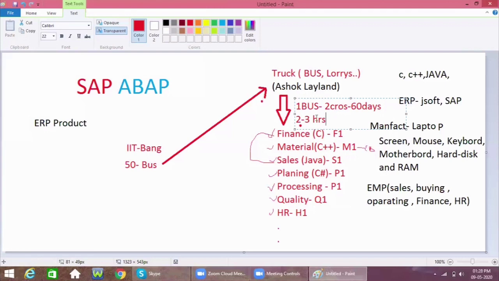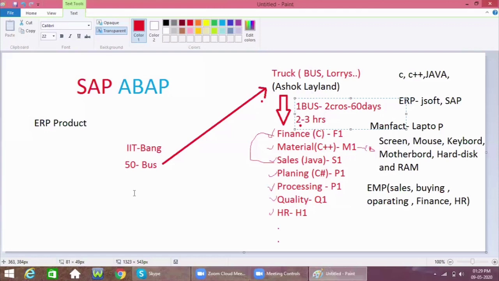And even once Ashok Leyland gives all the details to the IIT Bangalore team, IIT Bangalore also discusses everything internally inside their management.